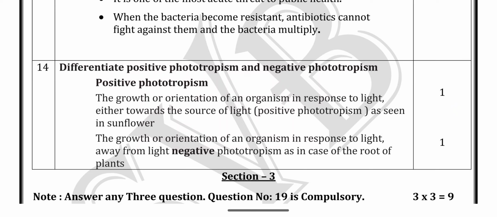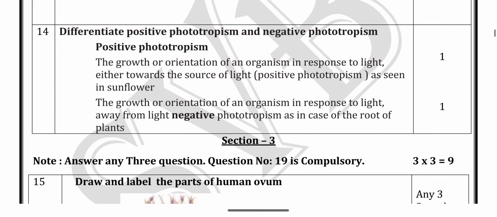Next, negative phototropism: the organism has no need of light. The growth or orientation of the organism in response to light is away from the light. Yes, away from the light is called negative phototropism. In the case of the roots of plants, they have no need of light, and the root will develop.